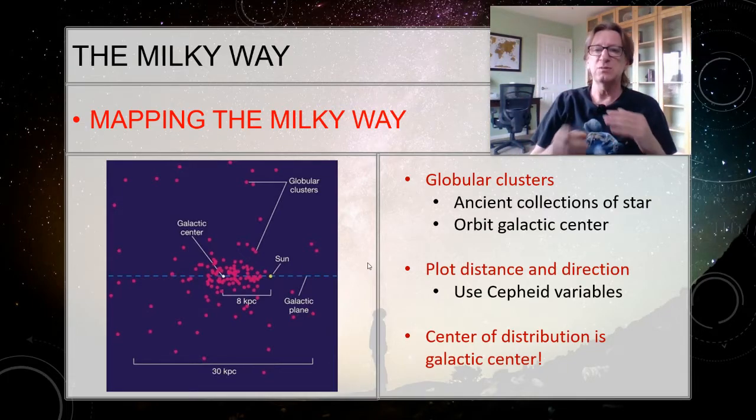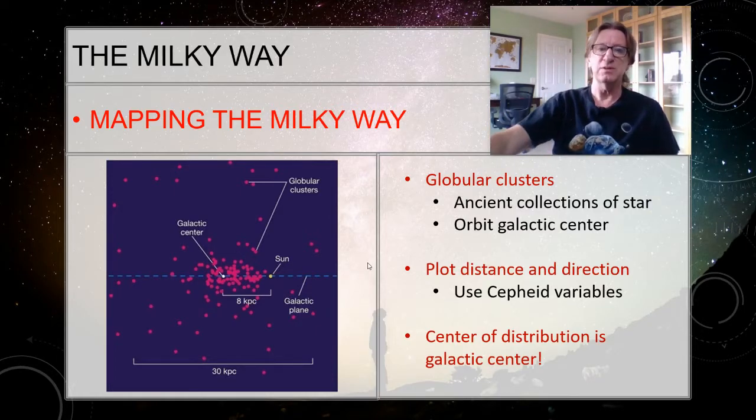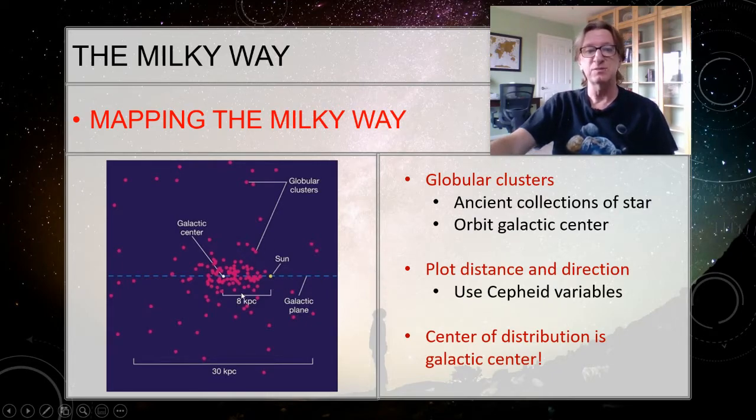And so what we can do is figure out the direction and the distance and then plot those relative to Earth. So here's the sun, and then we just calculated the distance using Cepheid variables that we learned about last week. So we figured out the direction and the distance to this one and this one and this one. The center of this distribution, remember they were all plotted from the sun, but the center of the resulting distribution must be the center of the galaxy.